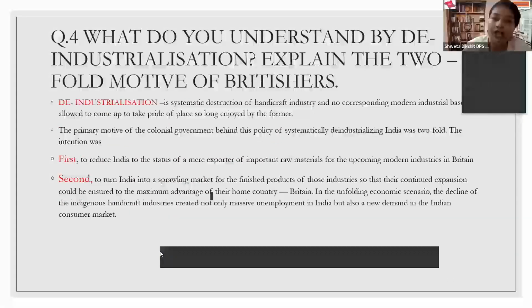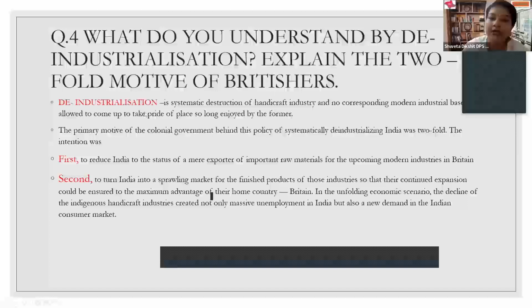Now, a very, very important topic, which is generally asked in the form of 1 marker, 3 marker, and sometimes 4 marker also. This is the next topic of the chapter, which is related to deindustrialization. It had certain motives. The question itself has two portions: what do you understand by deindustrialization, and explain the twofold motives of the Britishers.